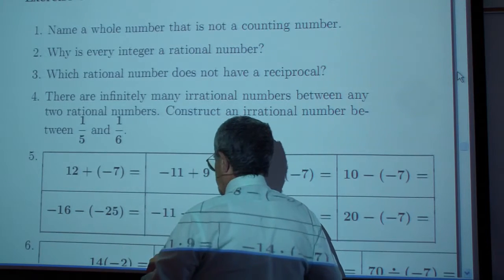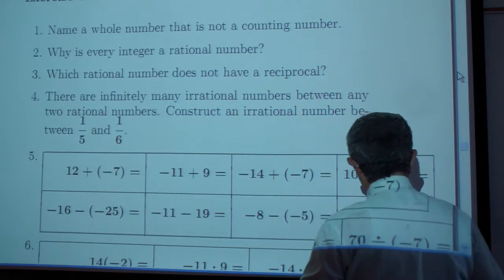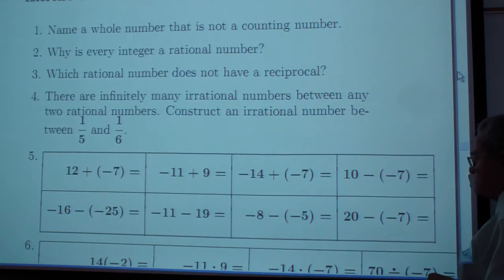Negative 16 minus negative 25, negative 11 minus 19, negative 8 minus negative 5, and 20 minus negative 7.